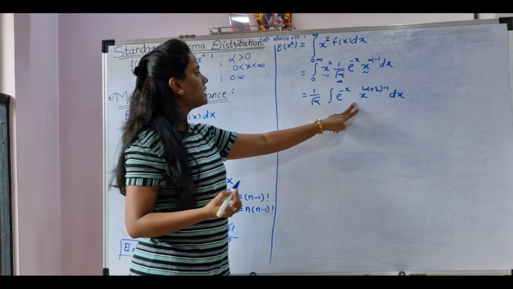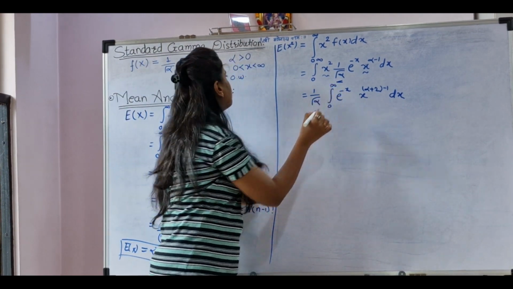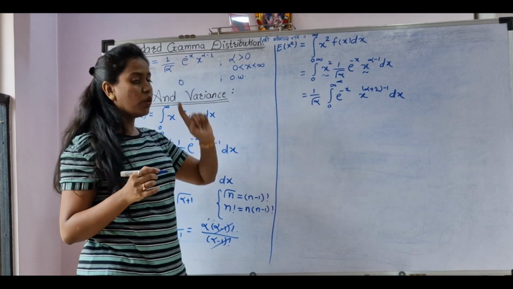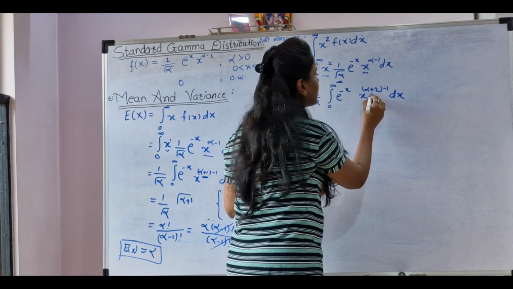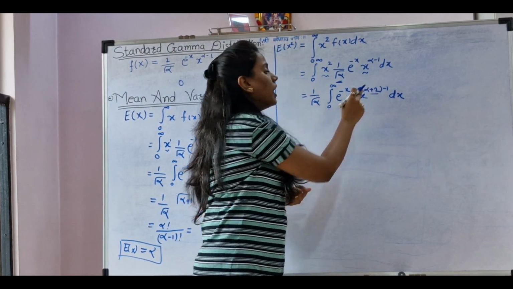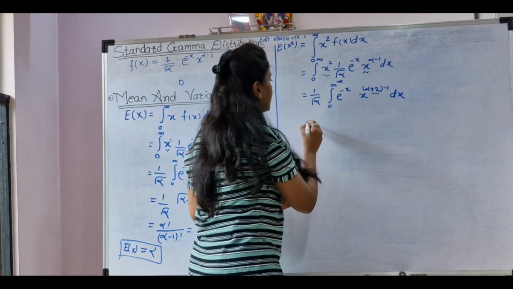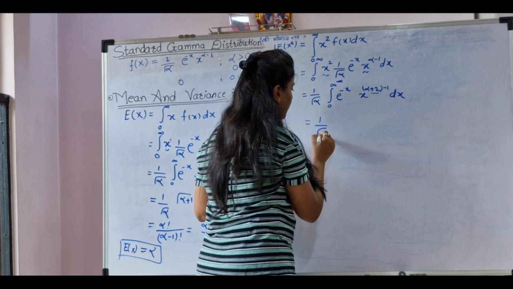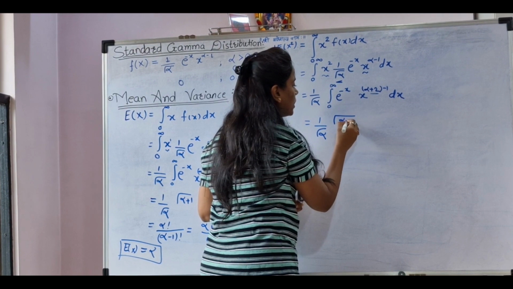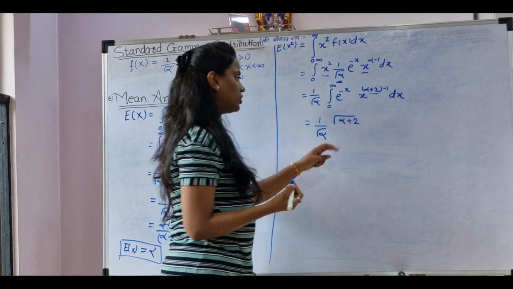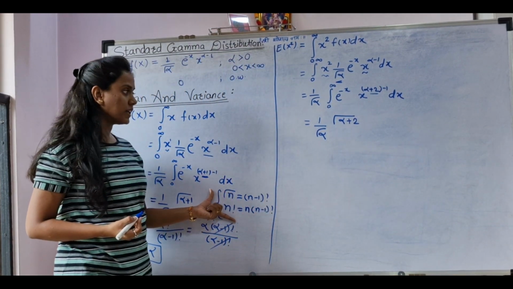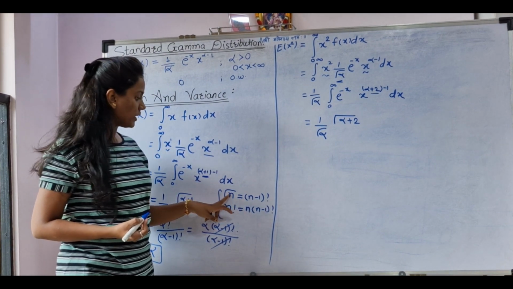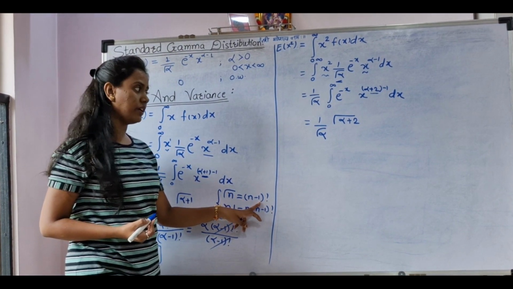Now again this integral is the same as the gamma, the only difference is that instead of alpha we have alpha plus 2, and therefore we write 1 upon gamma alpha into gamma of alpha plus 2. Now again we will use these two results. Here gamma n is n minus 1 factorial.